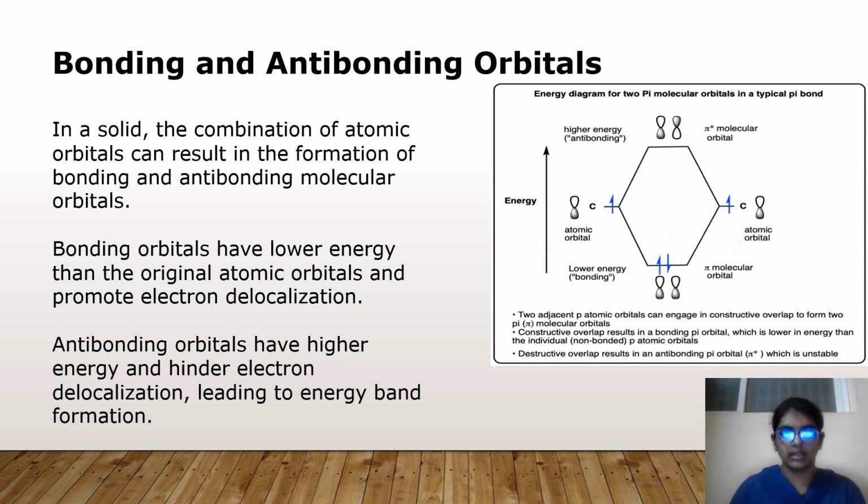Energy diagram for two pi molecular orbitals in a typical pi bond. Two adjacent p atomic orbitals can engage in constructive overlap to form two pi molecular orbitals. Constructive overlap results in the bonding pi orbital, which is lower in energy than the individual p atomic orbitals. Destructive overlap results in an anti-bonding pi orbital, that is pi star, which is unstable.